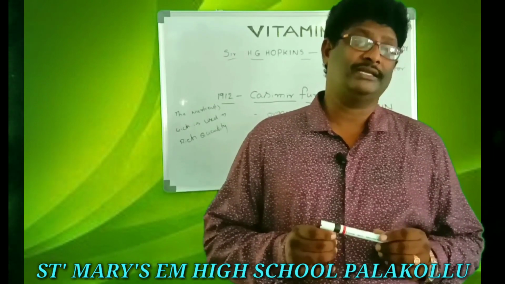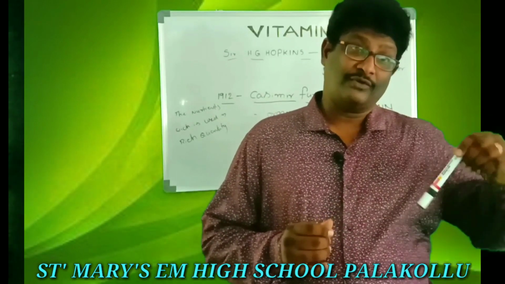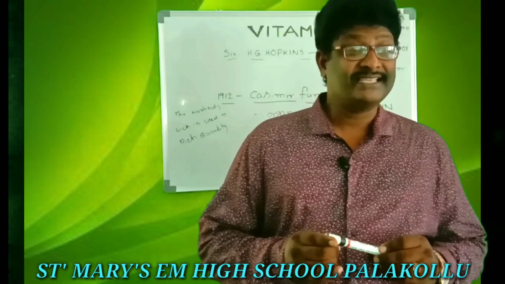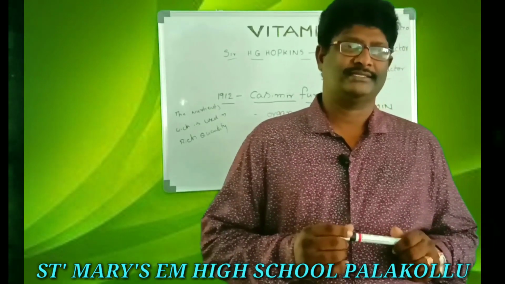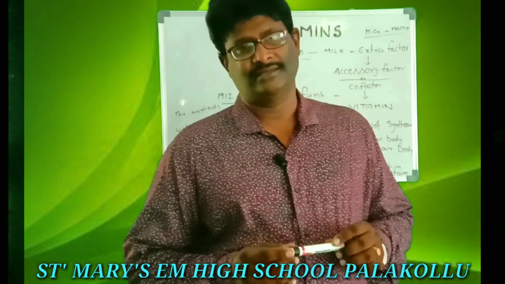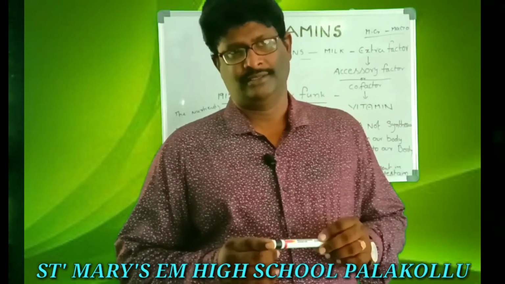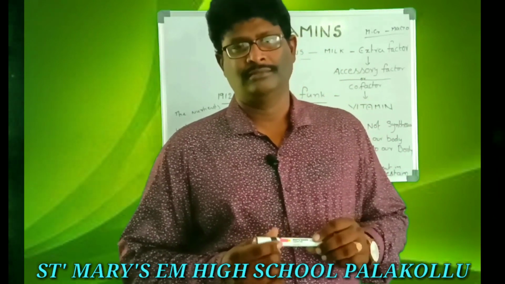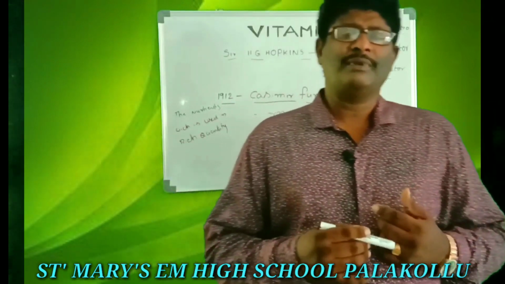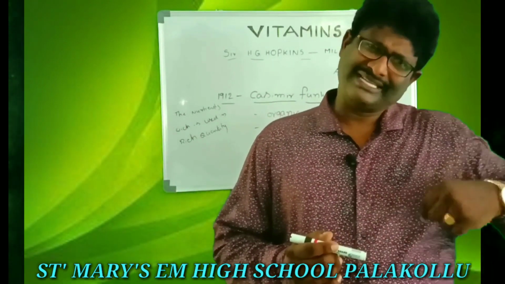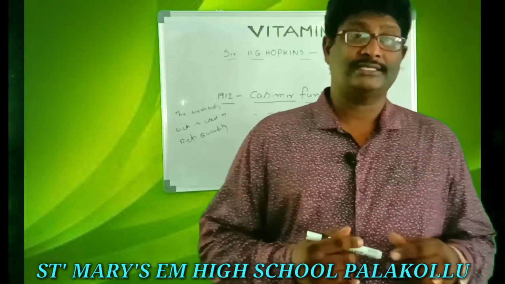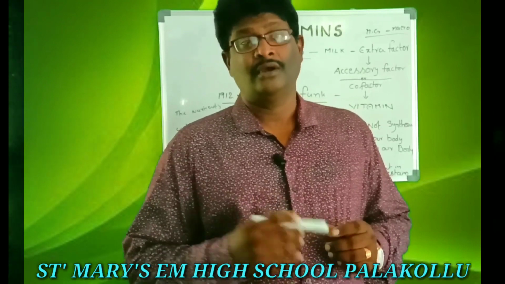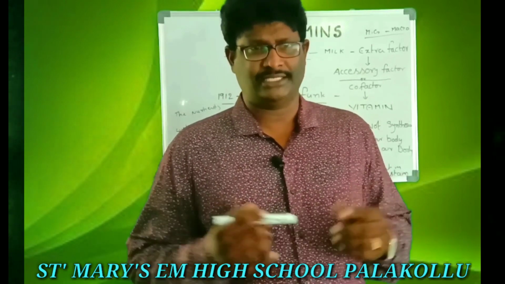But useful bacteria in our body synthesize vitamins. E. coli is an example. Some of the bacteria present in the intestine synthesize vitamins. That is the second source. What about the first source? Through diet.